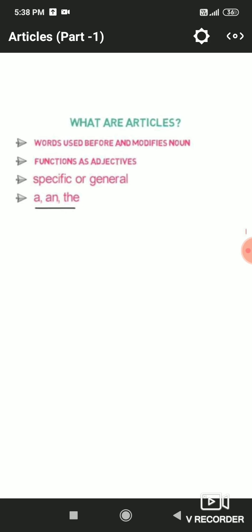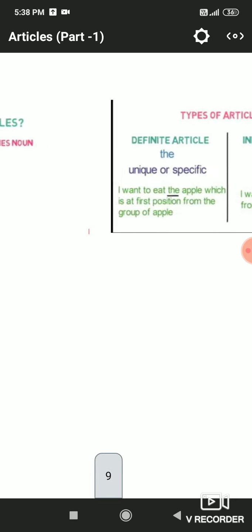So words used before and modifying nouns are known as articles, which function as adjectives in the sentence. They come under two categories, specific or general. The is the specific article, a and an are general articles.